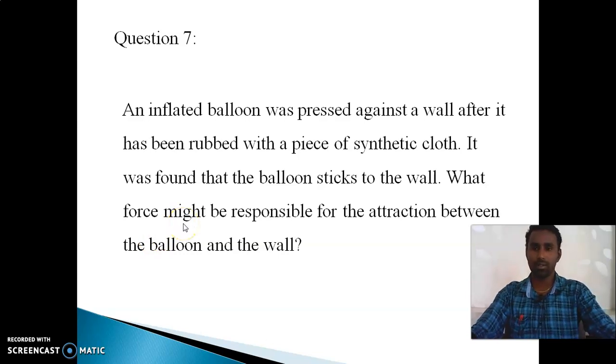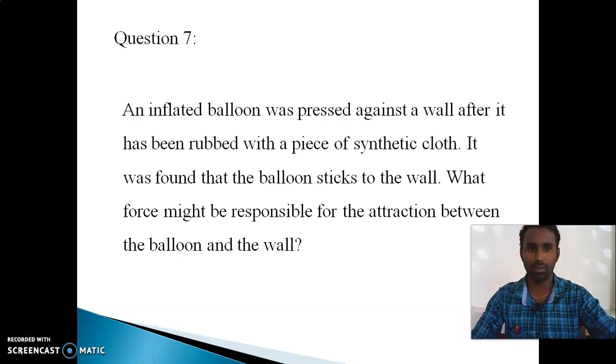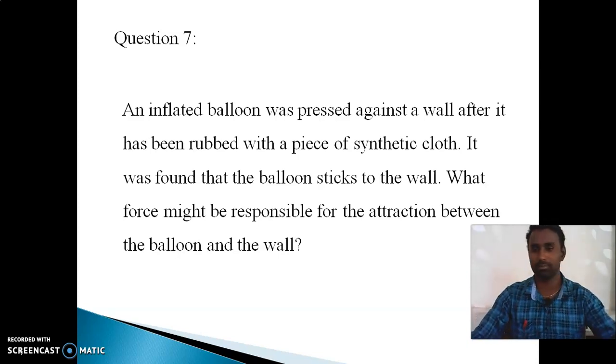Okay, question number 7. An inflated balloon was pressed against a wall after it has been rubbed with a piece of synthetic cloth. It was found that the balloon sticks to the wall. What force might be responsible for the attraction between the balloon and the wall?